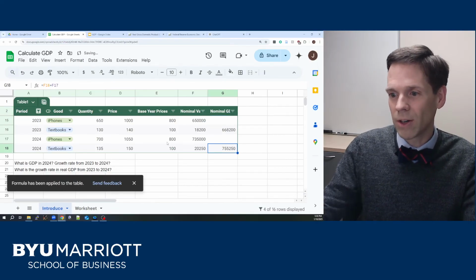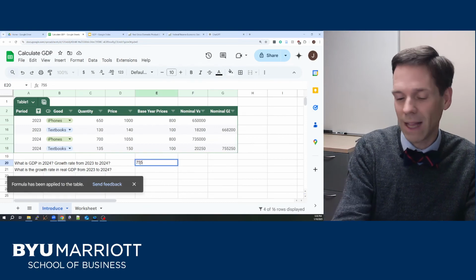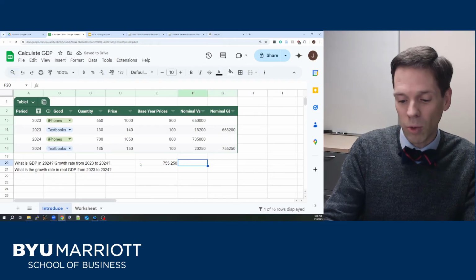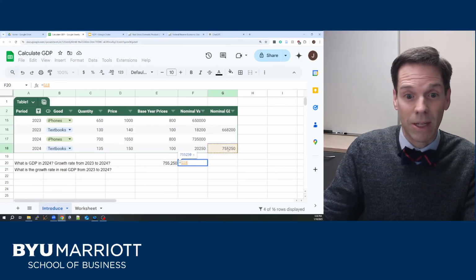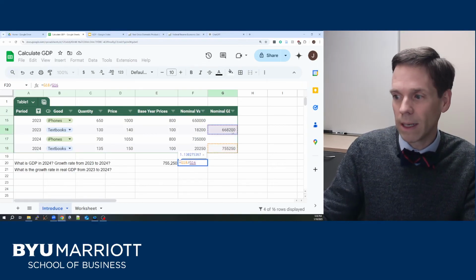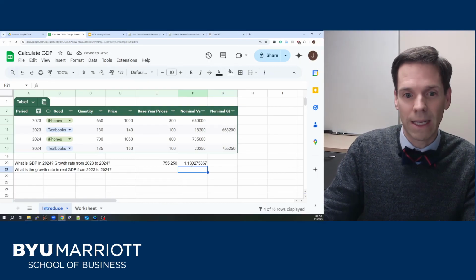All right. So what is our nominal GDP in 2024? It's 755,250. Pretty straightforward. What's our growth rate of nominal GDP? Well, it's just our GDP in 2024 divided by our GDP in 2023 minus 1. And so we've got a 13% growth rate of GDP year over year.